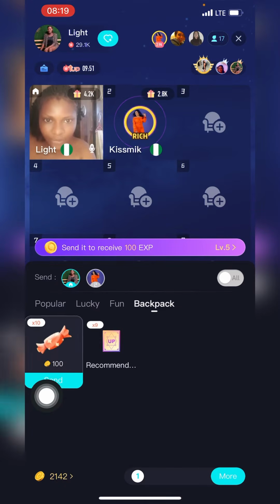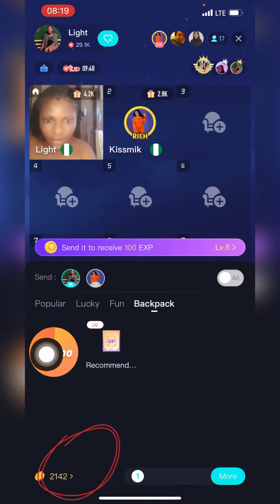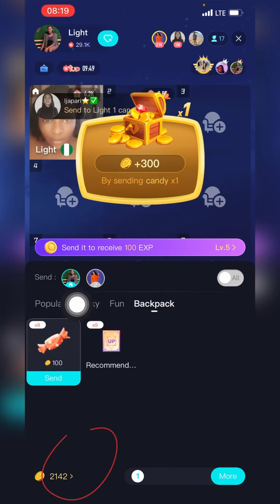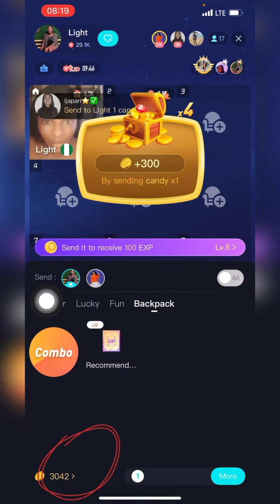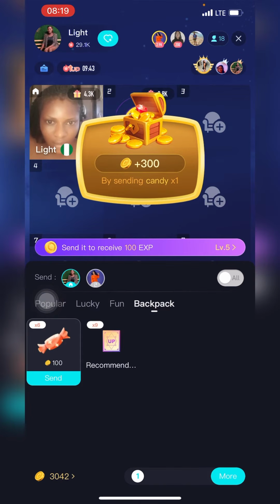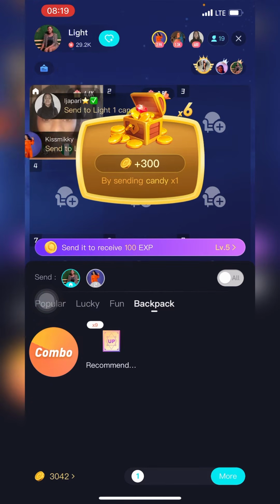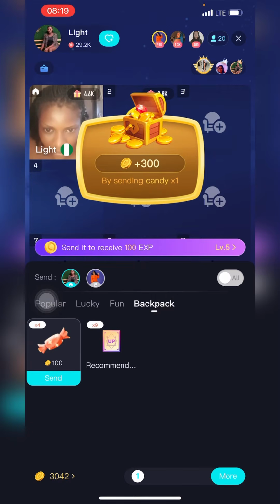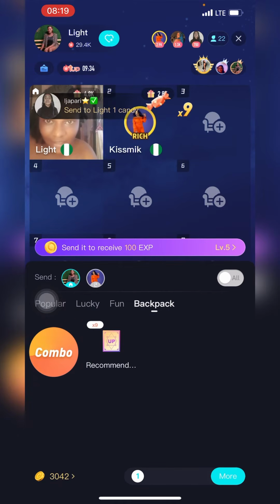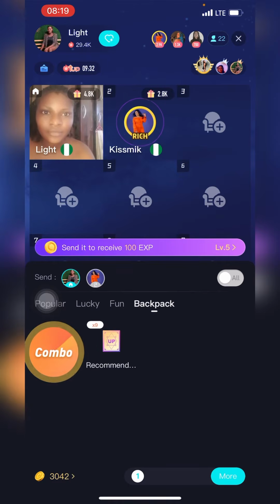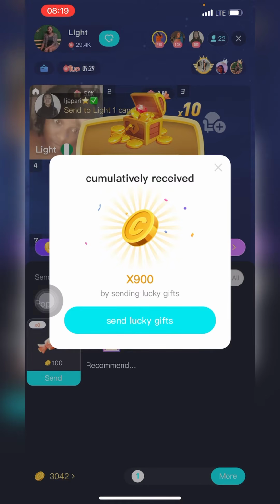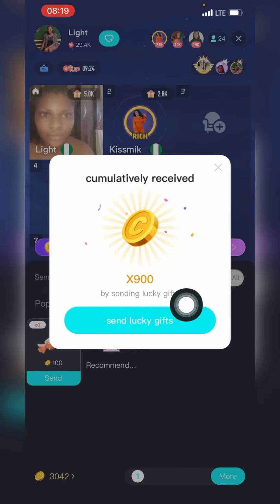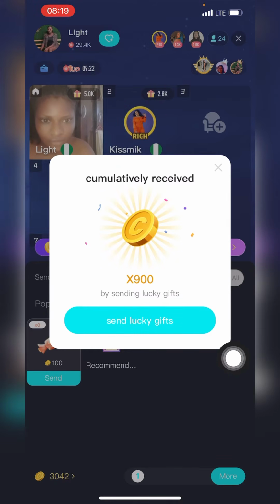So as you can see right here, I have 2,000 coins right here. So let me just gamble with this. Is it 6 or 9 candy? So you just click on it. I've clicked on her profile and I tap. So I keep tapping. As you can see, I have up to 3,000 now. Okay, and I tap again, it will show you in total how much you make. All right, so yes, I've thrown 9 for her so far, and then congratulations, you received 900 coins. So that is how to get free coins with your recommended and your candy. That is the basic task you are doing.